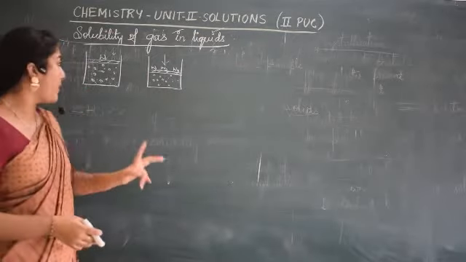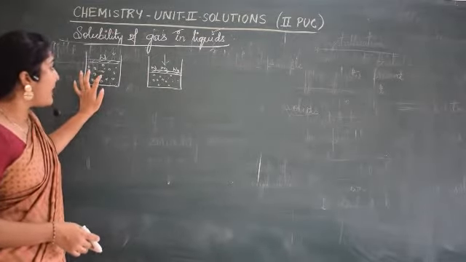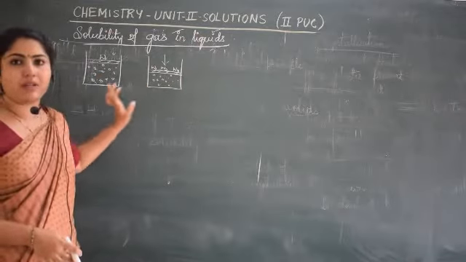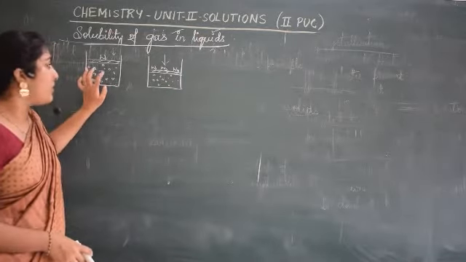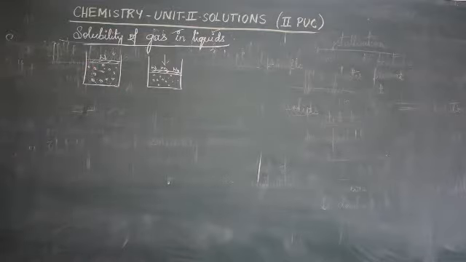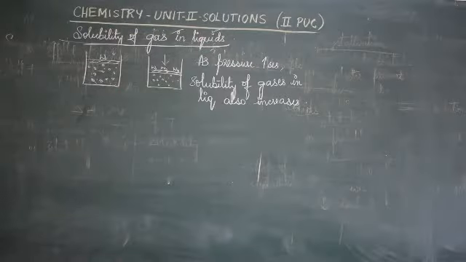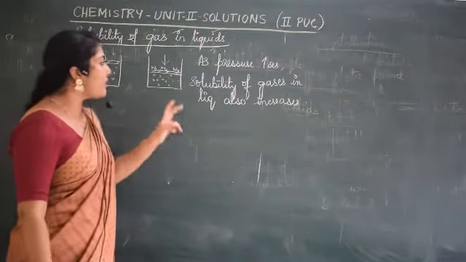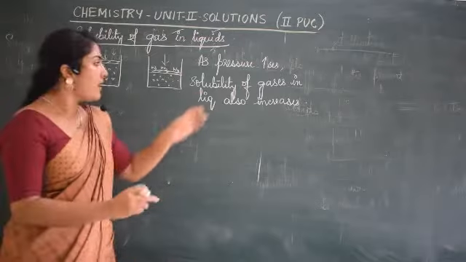Are you getting the point? So what does that mean? Solubility of gases in liquids is affected by pressure and temperature. So first, let me make it clear here. As pressure increases, what happens?